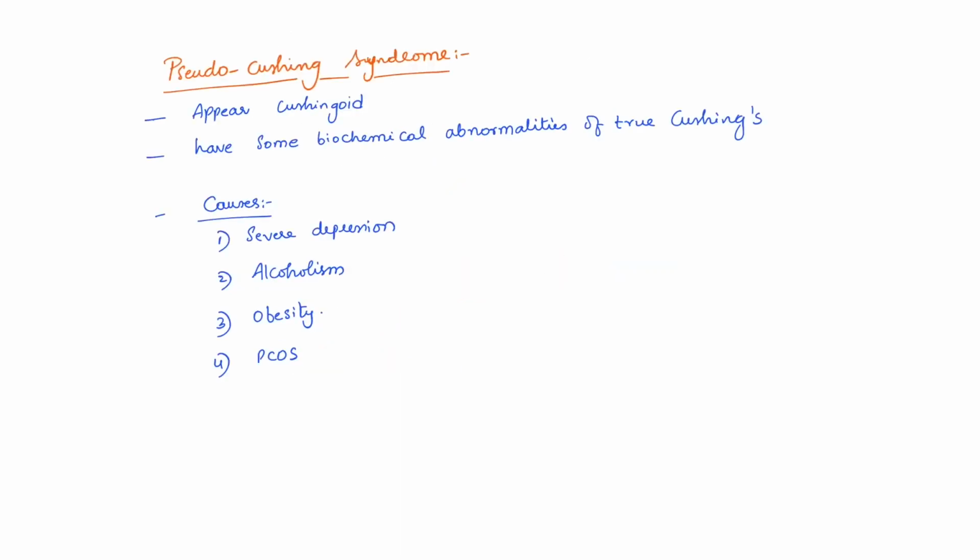There is one entity we need to know, which is Pseudo Cushing syndrome. These patients also appear Cushingoid, and they have some biochemical abnormalities similar to true Cushing syndrome, like increased cortisol. The causes are severe depression, severe alcoholism, obesity, and polycystic ovarian syndrome.